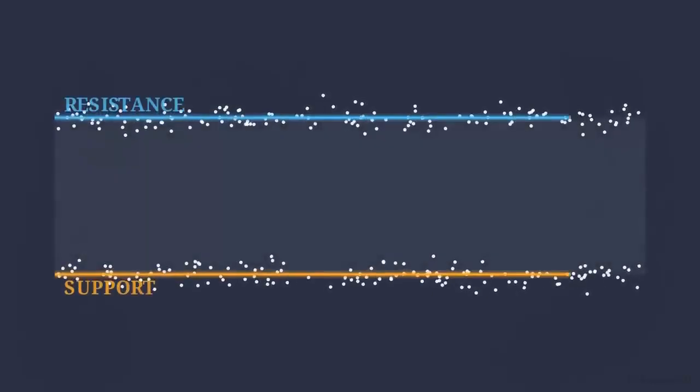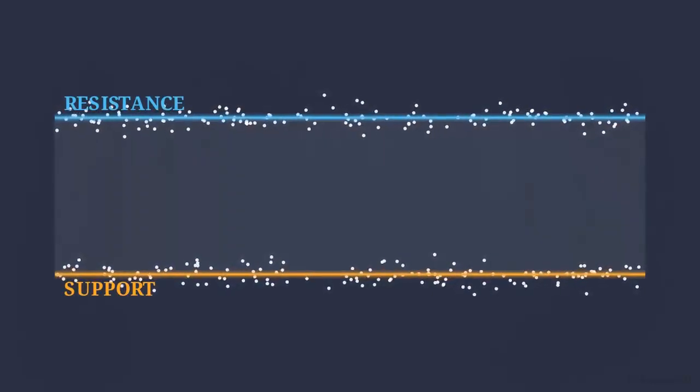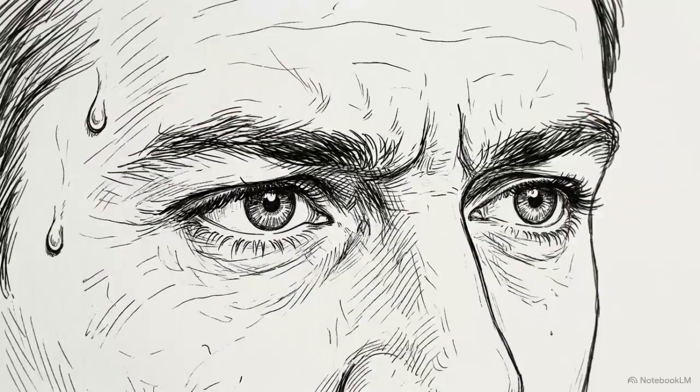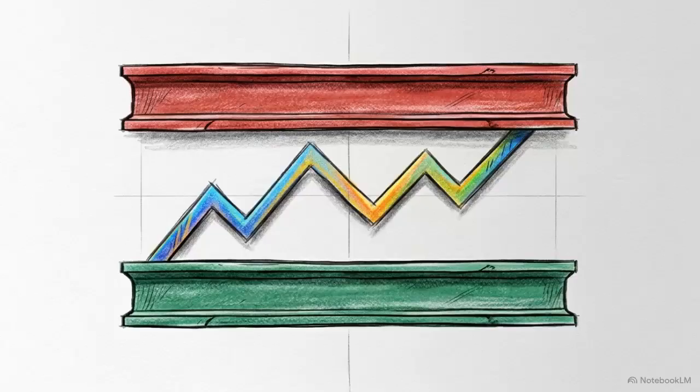Despite the noise, prices constantly bounce between invisible, repeating boundaries. An unseen floor holds prices up, while an invisible ceiling pushes them back down. The financial system breathes through the collective anxiety and reactions of the people trading within it. Learning to identify these boundaries, known as support and resistance, allows you to read a physical map of human emotion.